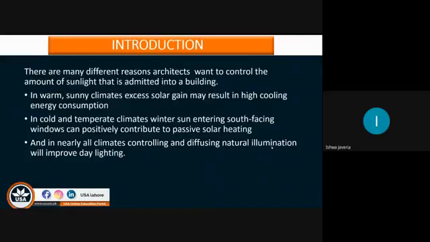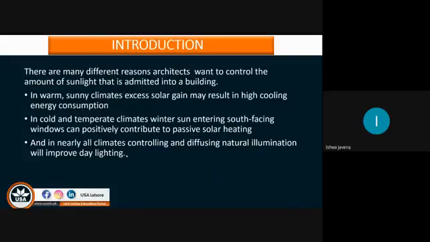Then in cold and temperate climates, where we have negative temperatures, and temperate meaning the humid climatic zone, winter sun entering south facing windows can positively contribute to passive solar heating. Obviously, in the winter we need solar gain and solar heating for our building, so that will give us a positive contribution to passive solar heating.